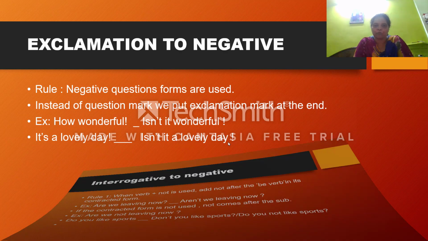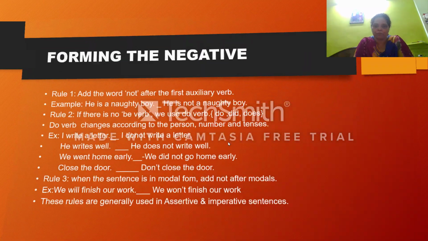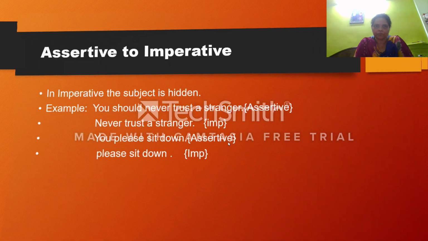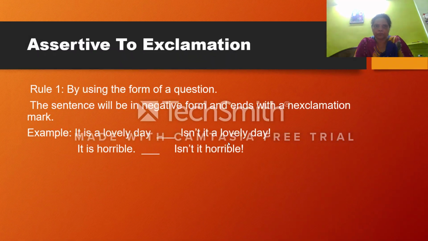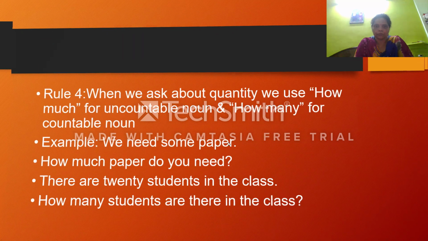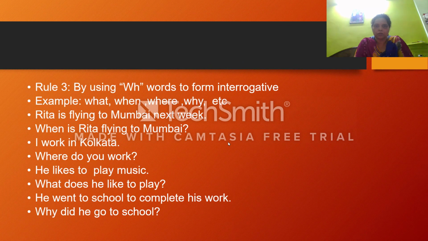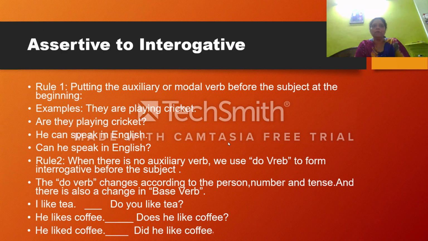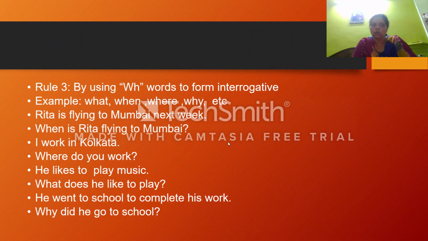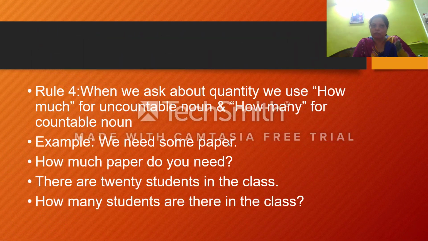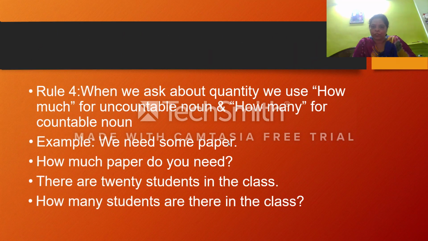How to change the assertive to, let us have a quick brief from the beginning. First we learn assertive to interrogative. Know all the rules. Please underline each and every rule I am saying to you. All the rules should be underlined and written in your notebook. Is that clear? Assertive to interrogative, 4 rules are there. Third rule, then coming up to the fourth rule with examples. Then only you will be able to understand.